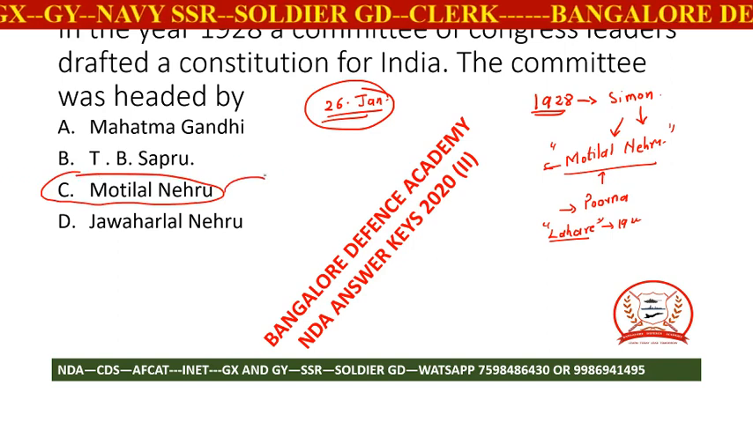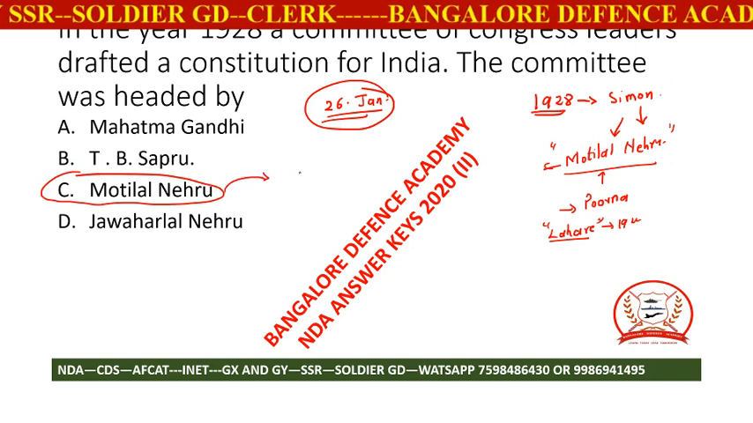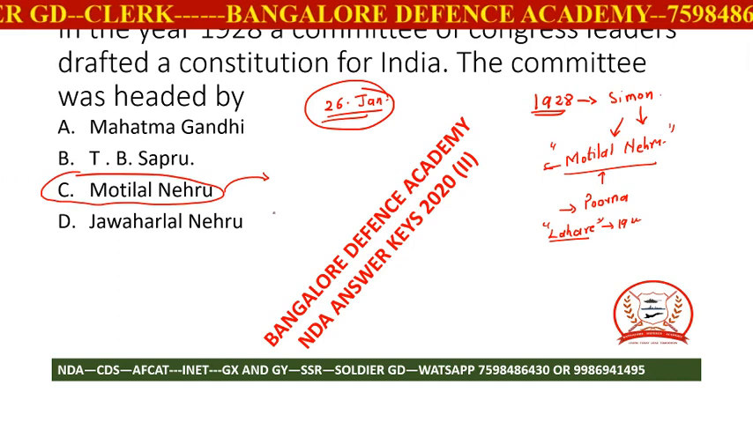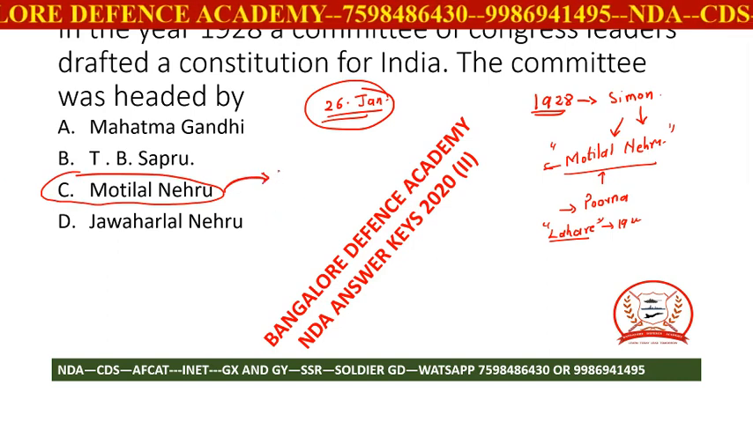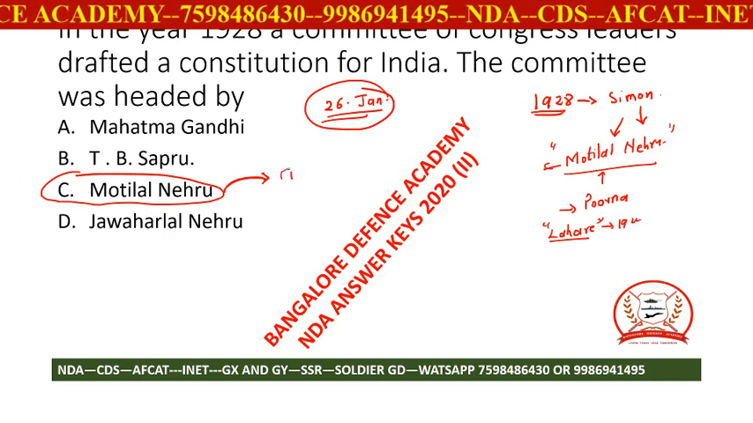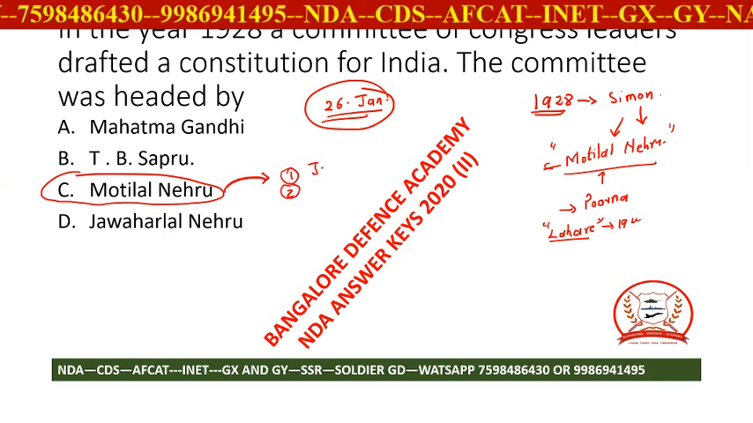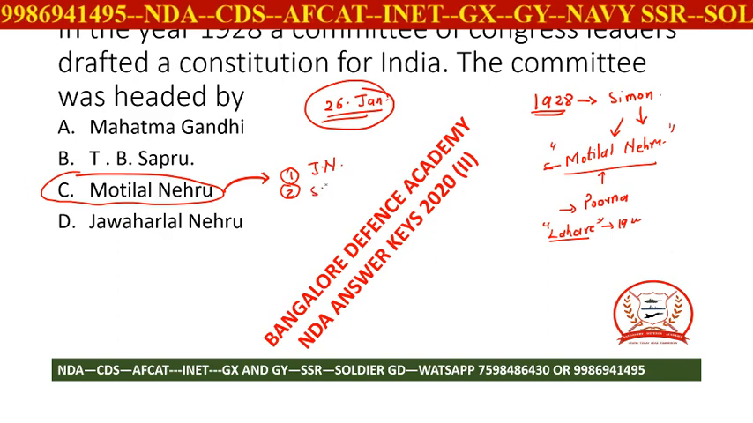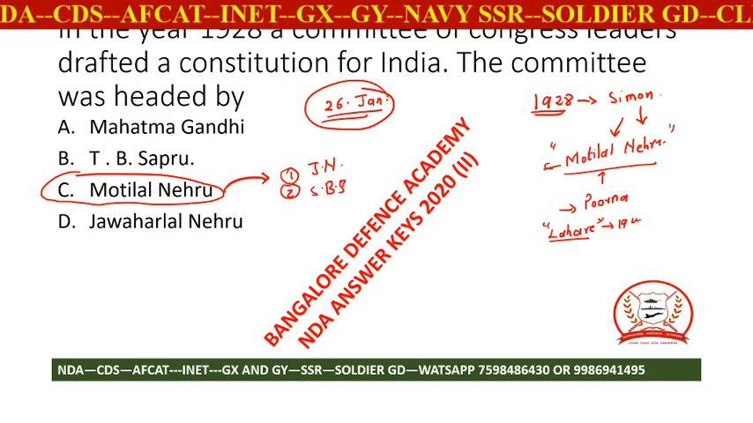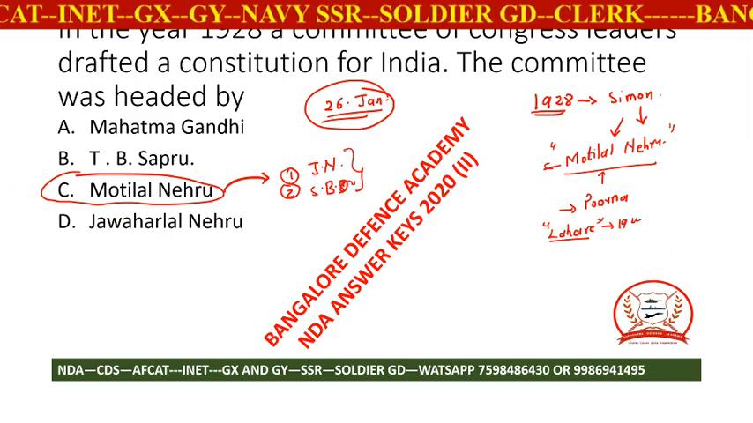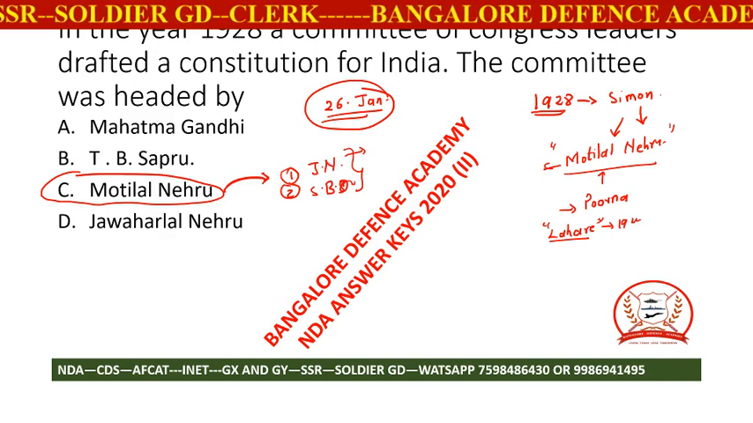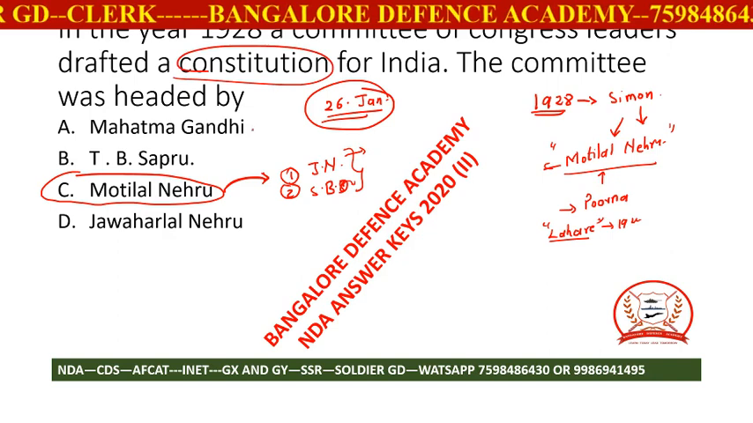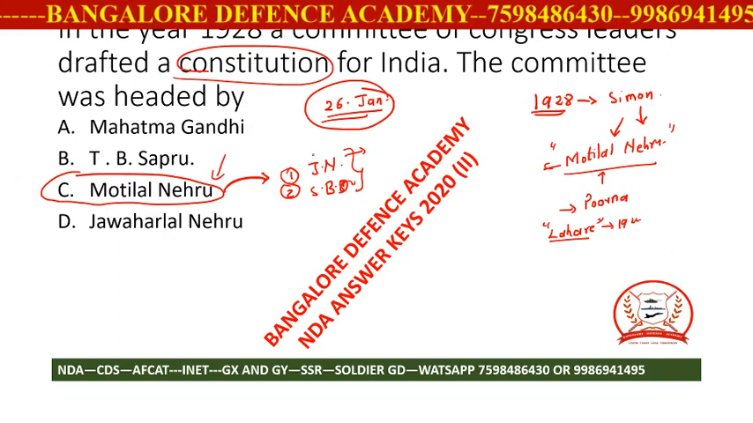And if you want to go one step ahead, those who are preparing for the next NDA or the next CDS or AFCAT examination, please do keep in mind Motilal Nehru drafted a rough constitution, but two people opposed it. One is Jawaharlal Nehru and another is Subhash Chandra Bose. These two people opposed it because in this constitution, Motilal Nehru had maintained separate electorates.